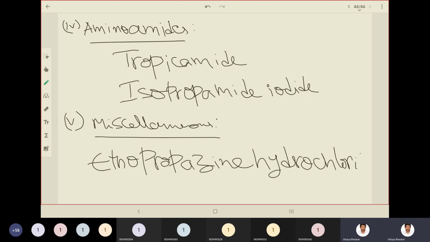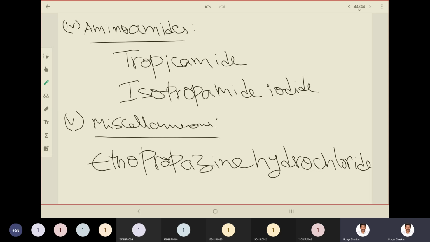Try to repeat it in your mind as many times as possible to get the classification ingrained. Whenever you hear the names for the first time, you don't remember them for long, so repeat them in your mind many times. Tropicamide, amino amide. Isopropamide, amino amide. The sounds are similar.